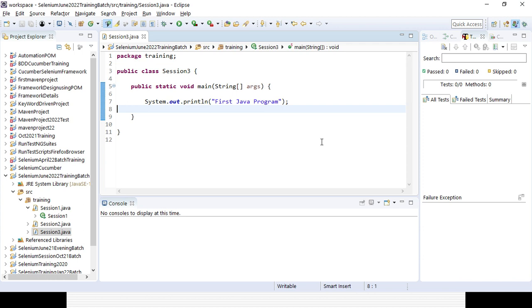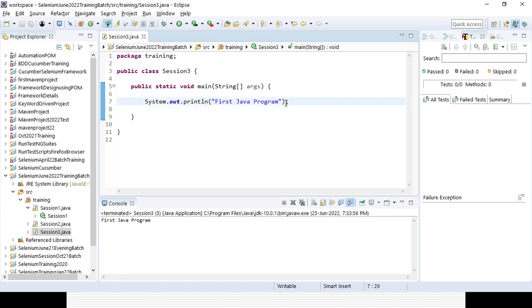So this is all about Java. You simply need to download Java, associate it in the path, open your Eclipse, create a project, create a package, create a class, select the main method, and add the sysout method. After that you can write your message, and you can see it getting printed in the console.